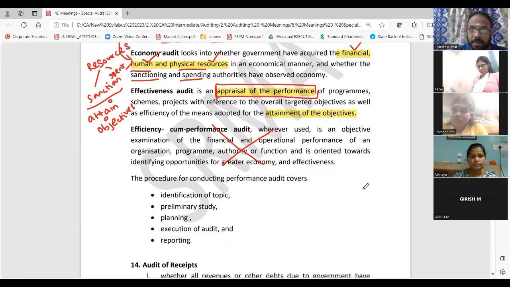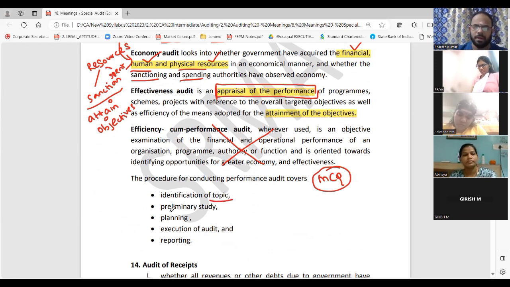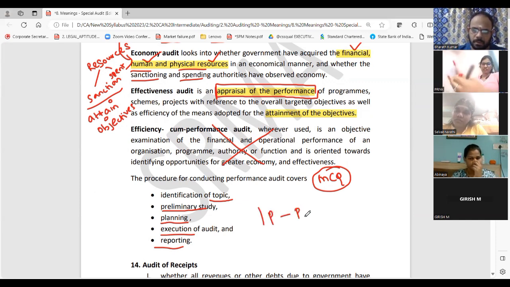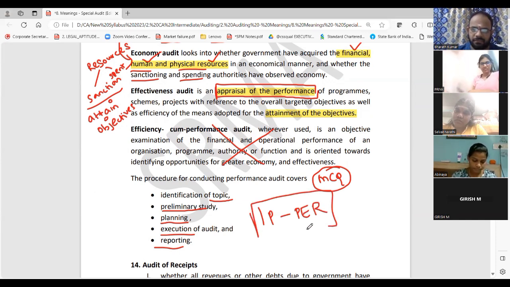Performance audit will cover what? MCQ. What is the procedure? How will you cover it? Simple only, but you can say first, performance audit means what topic you are going to audit. What is your preliminary study? Then do planning, execution, and reporting. So IPPER. Don't change the order. First identify, preliminary study, plan, execute, report.